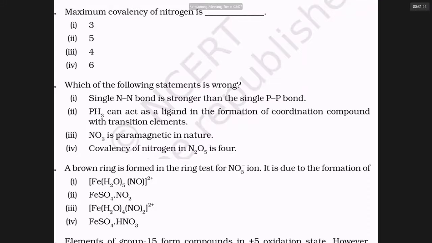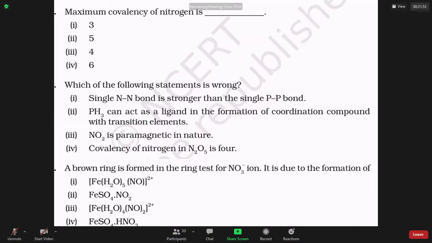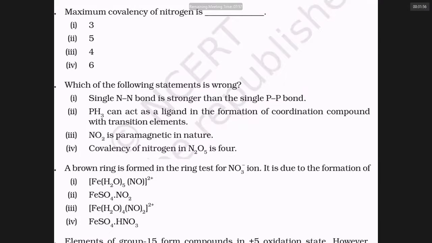NN single bond is weaker because nitrogen atoms are very small. When the NN single bond is there, the lone pairs of nitrogen have more repulsion than in the big PP bond. This is true not only in the 15th group, but also in the 17th group. FF single bond is weaker than Cl-Cl single bond. NN single bond is weaker than PP single bond. The first element's single bond will always be weaker than the second element's single bond. Even in the oxygen sulfur family, the O-O single bond is weaker than the S-S single bond.